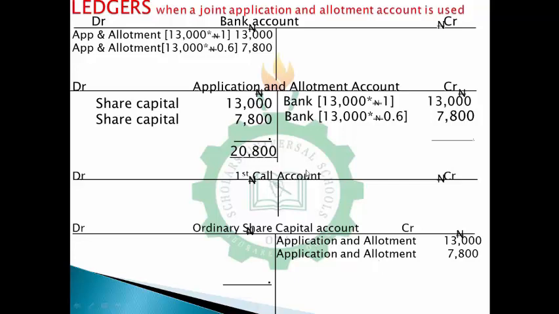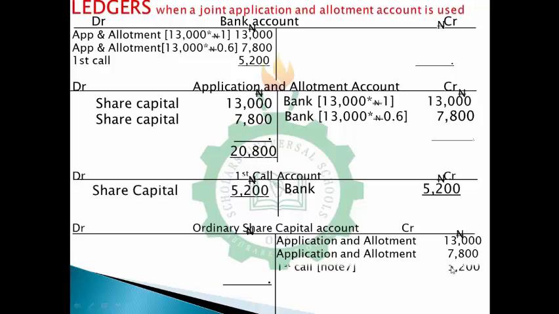So by the time we sum this up, we are done with allotment. Then let's move to first call. For first call, you receive money, debit bank 5,200, credit first call, because this is first call. Are you getting it? So the next is give them shares. You debit this, then you credit ordinary share capital account, as you can see. All right, so as soon as you're done with all of this, you can go ahead to balance your accounts. Now to balance your accounts, let's start from bank account. So to start with bank account, this is 26,000.